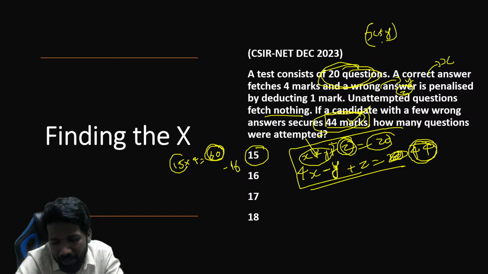Let us see what happens if 15 marks correct, say one question incorrect, then what will you get? If one question is wrong, what will happen? The 4 marks that you got will be reduced, and minus 1 mark also for that negative mark. That means 5 marks.